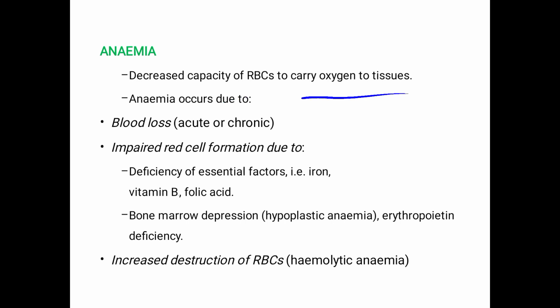Anemia occurs due to blood loss, that is acute or chronic blood loss. Then impaired red cell formation, which is due to the deficiency of essential factors such as iron, vitamin B12 and folic acid.